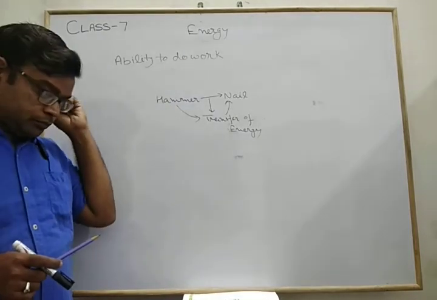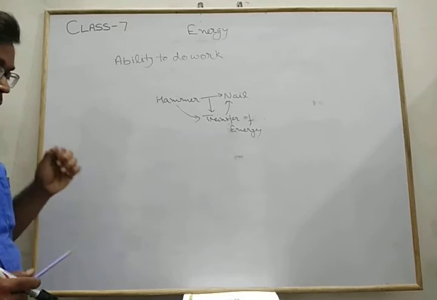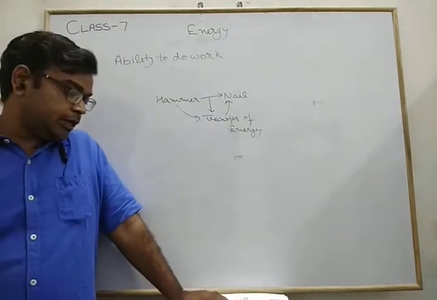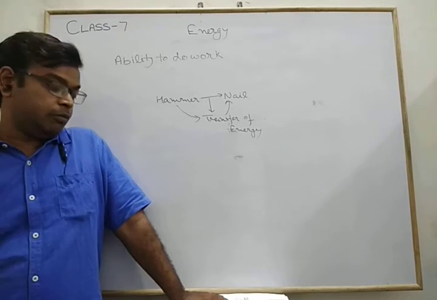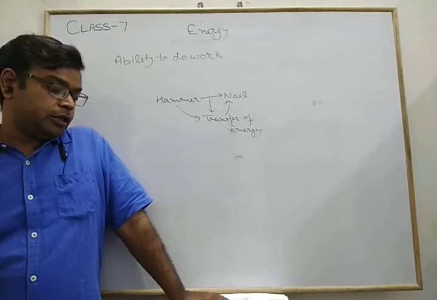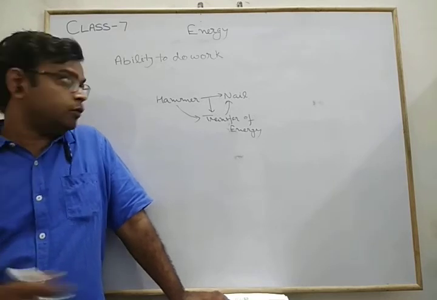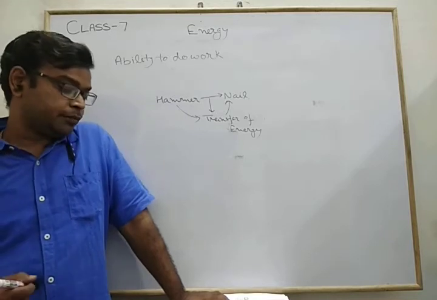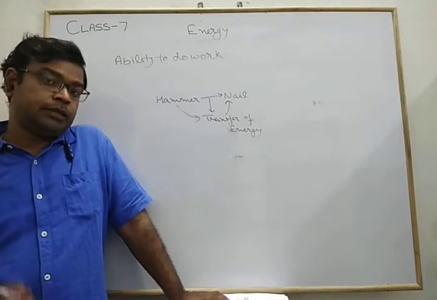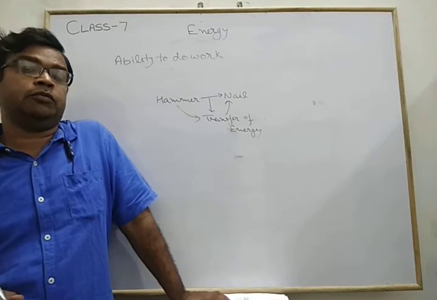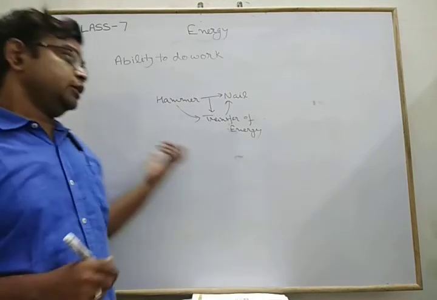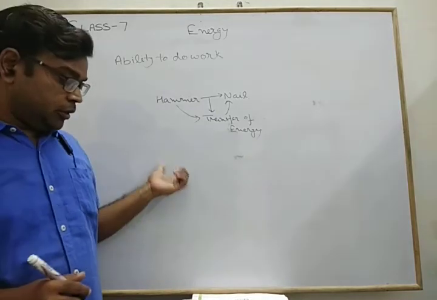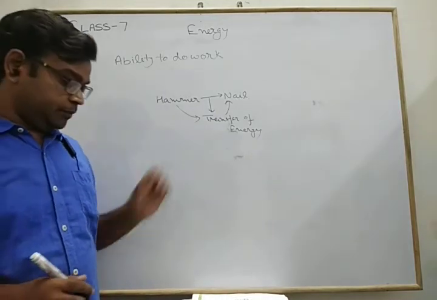Now the question comes: what is the exact definition of energy? It is the capacity or ability of a body to do work. From this we can say that the total amount of work done is numerically equal to the energy applied. So this is the concept of energy.